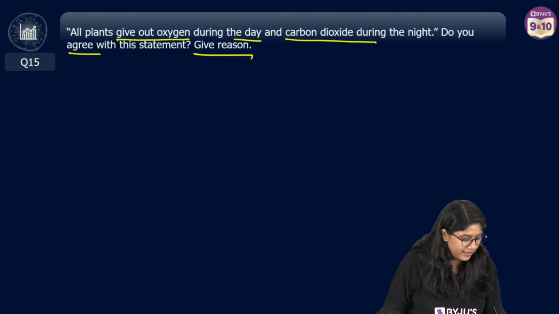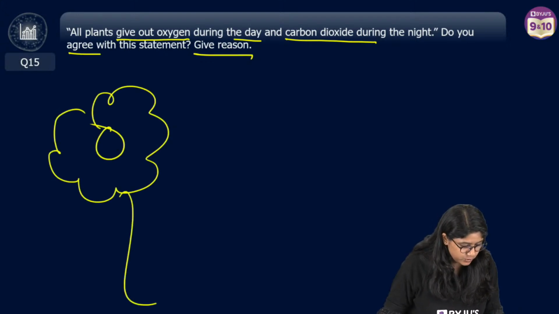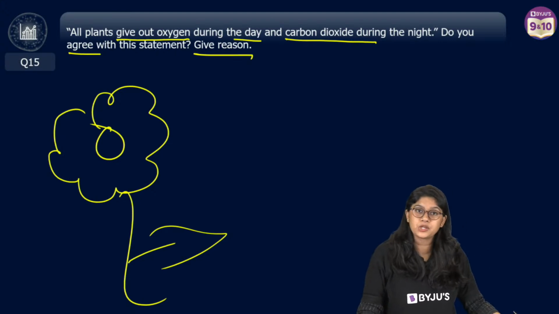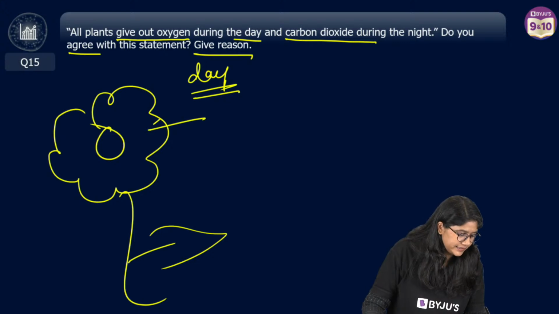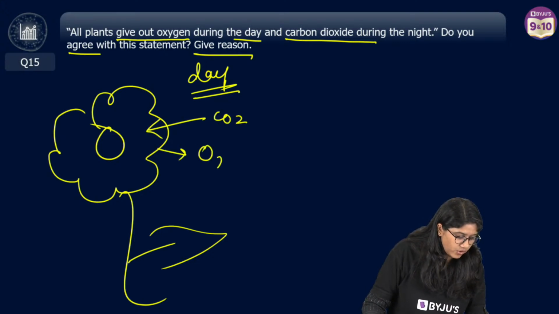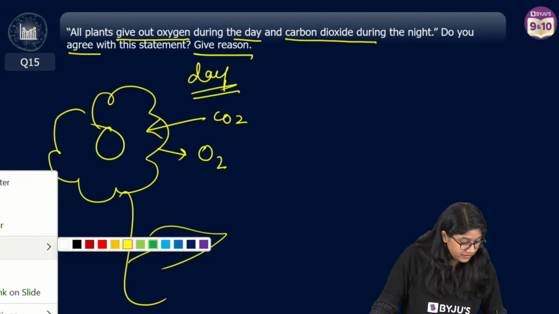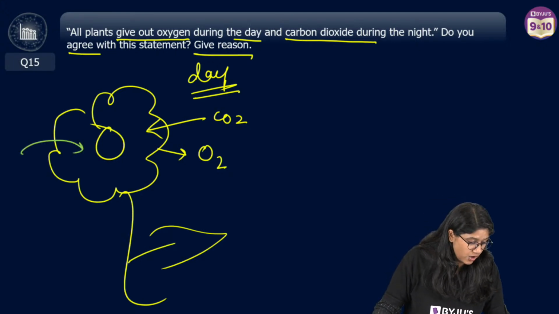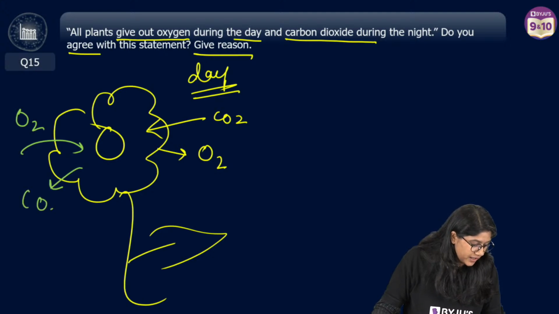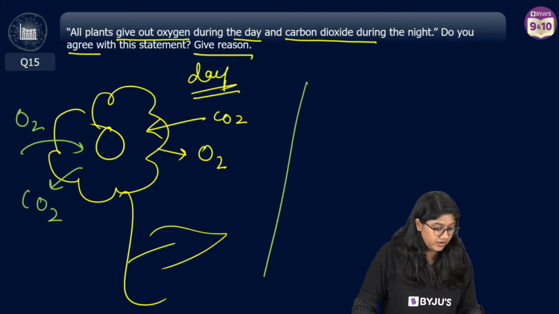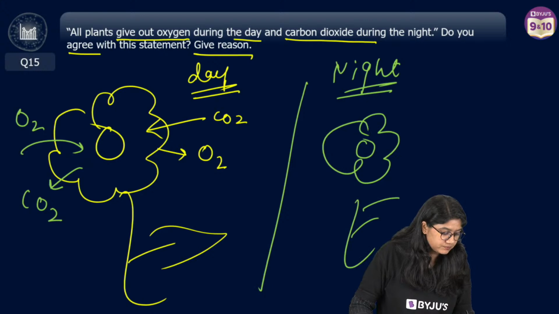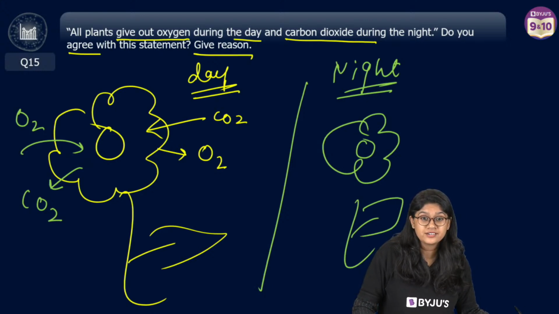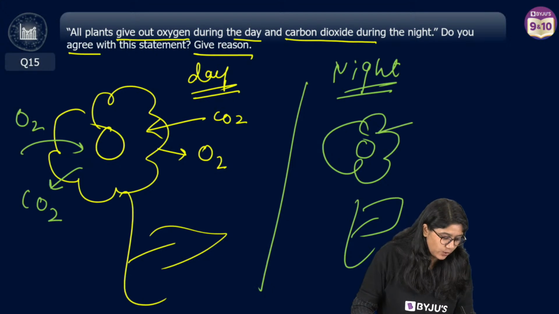Okay. You know, I have this beautiful plant that I always use. So we know that during daytime, they take up the carbon dioxide and give the oxygen. Right? And they perform respiration also. So they take up the oxygen and give us the carbon dioxide. But everyone, what happens in night? Night means there is no sunlight. Do you think photosynthesis occurs? No, right? So in night they only give carbon dioxide and take oxygen.